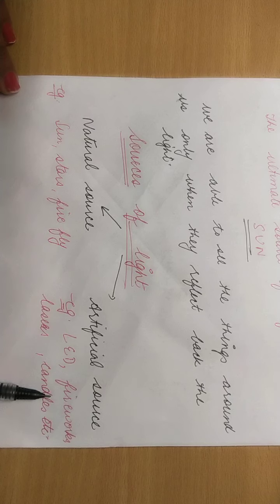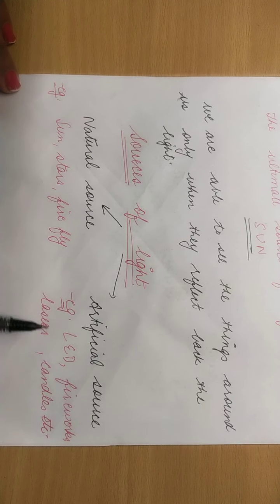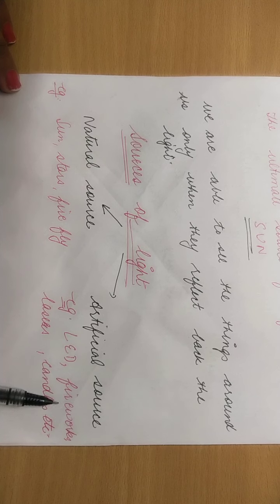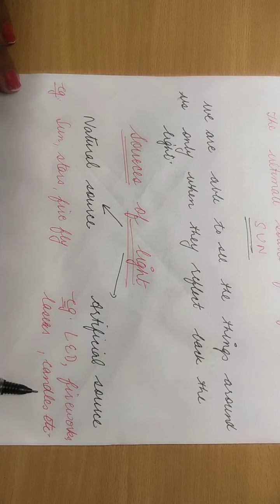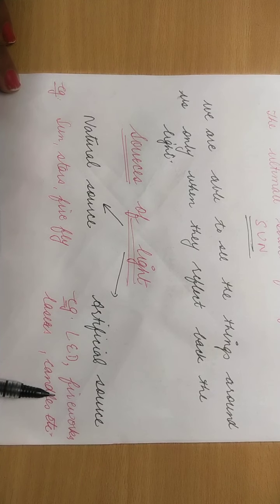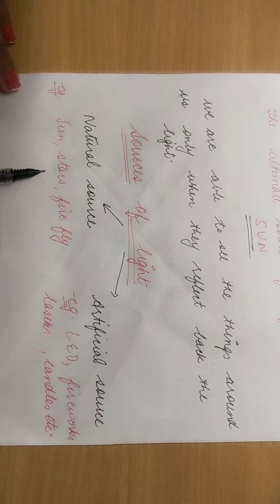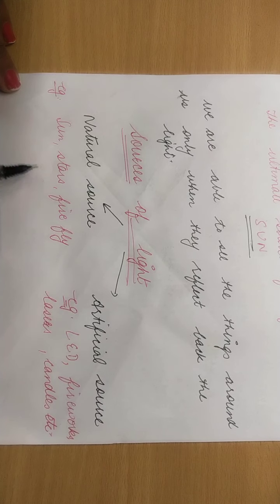Now what are artificial sources of light? Artificial means man-made. So as you know, bulb, tube light, fireworks, crackers as they are called, laser lights, candles, they are artificial sources of light because they are made by human beings, right? And the others are already present in nature, in the atmosphere, so they are called natural sources of light.